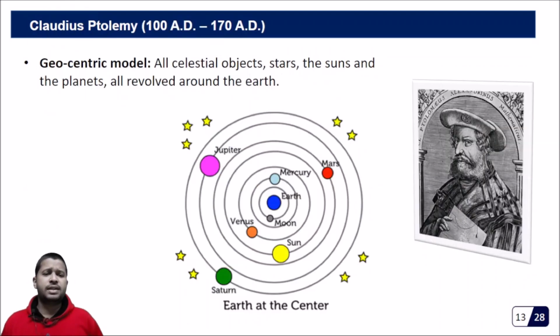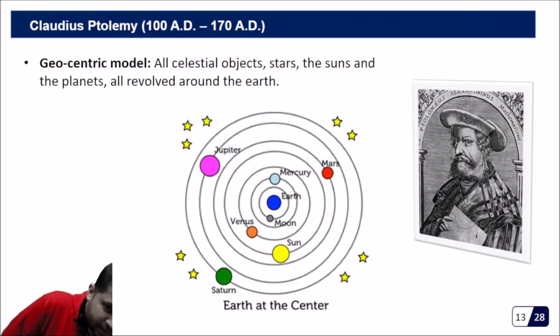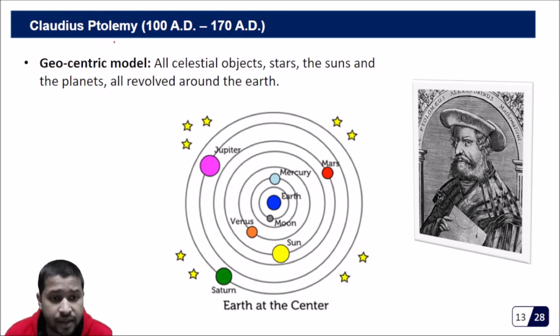Okay, so let's go back to the beginning of this millennium. There was a scientist called Ptolemy. What he did was give us a model of the universe which we call the geocentric model.